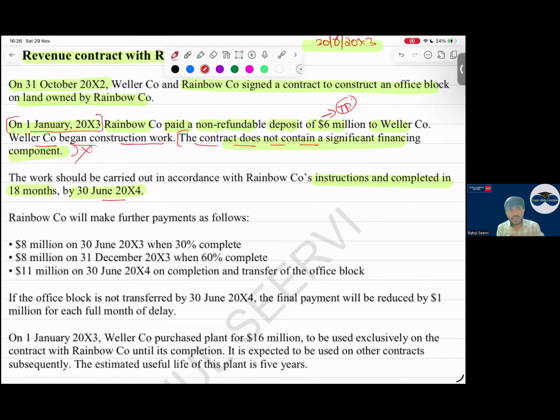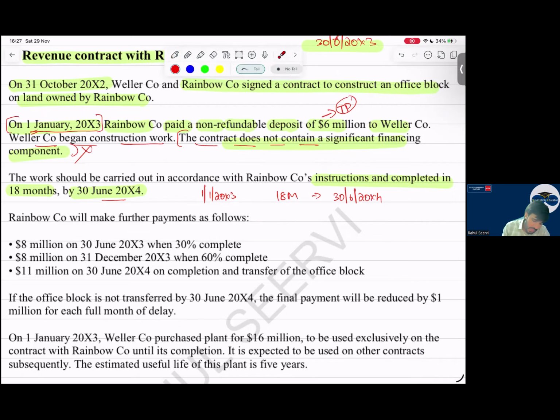The construction, when are we starting the construction? So we are starting the construction on 1st January 2003, and they are mentioning that it will take approx 18 months. But our start of the year is what? 2000 June. A year end is X3. So year end is X3, that is 6 months.